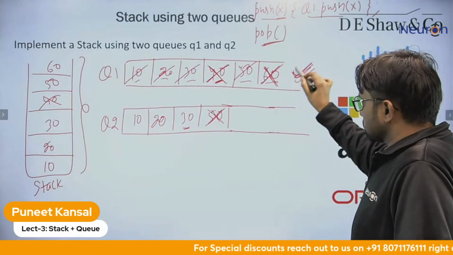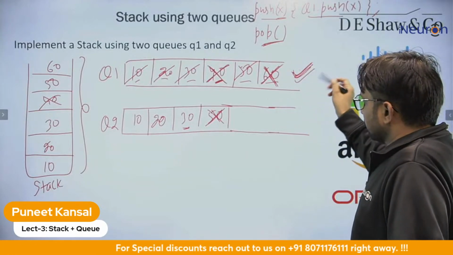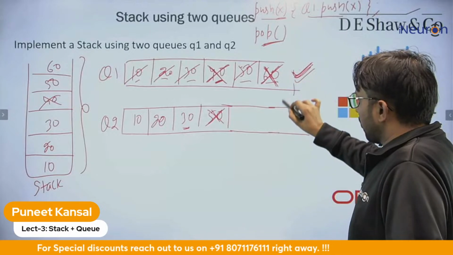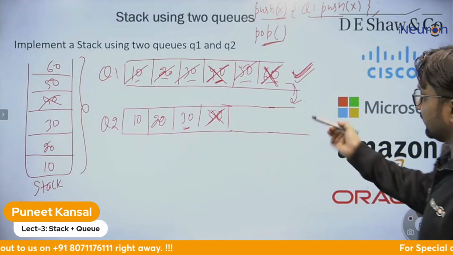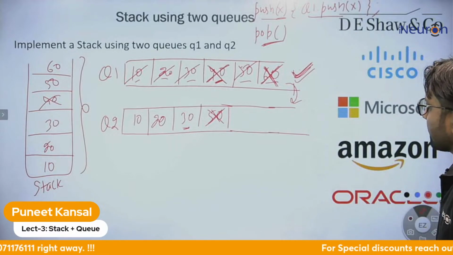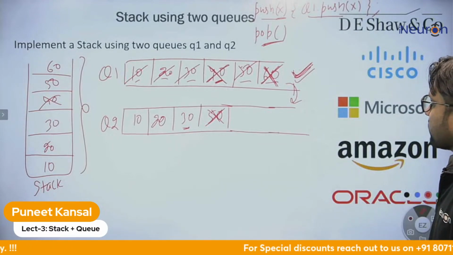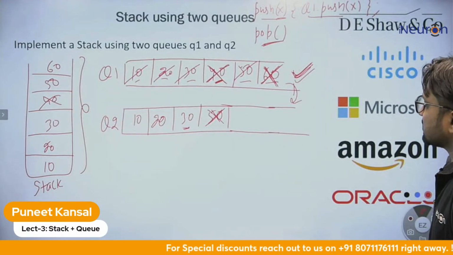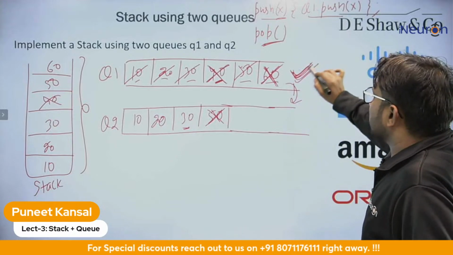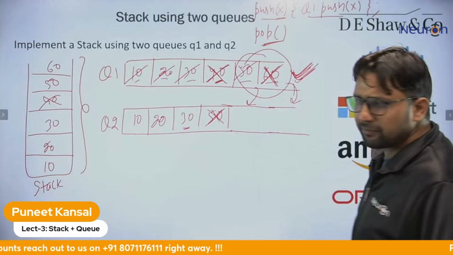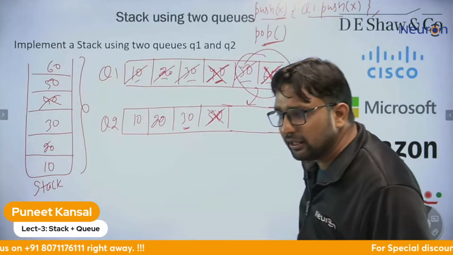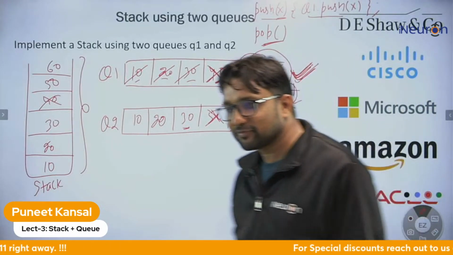In the middle, let's suppose some more elements come. Then we can again pop it here, and then delete the element. This is looking fine, but we need to shift the elements from here to here. This can be another idea.